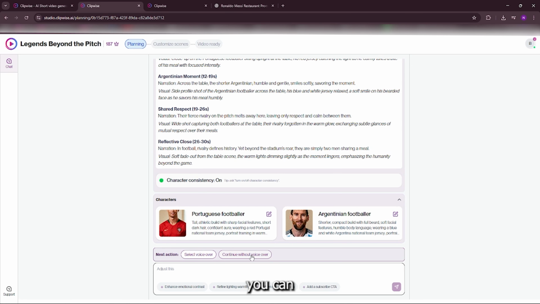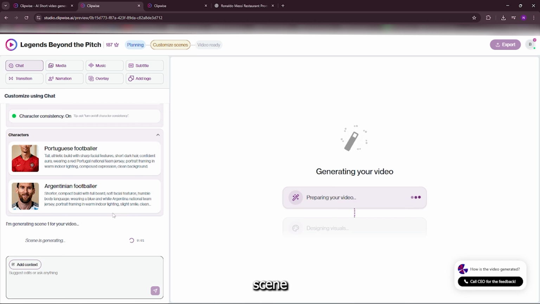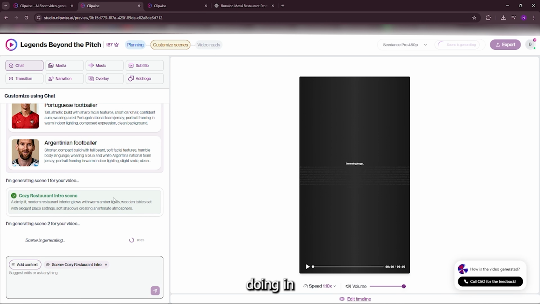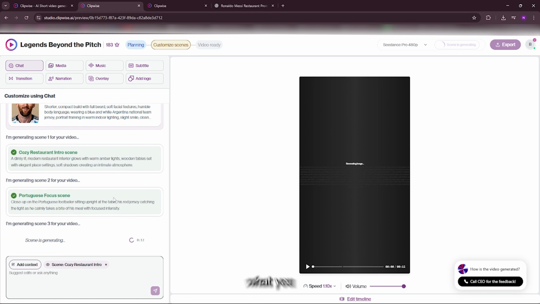At this stage, you can select a voiceover if you want, or background music. For this demo, I'll skip both and click Generate Scene. Now the video starts generating scene by scene, and in the chat, Clipwise tells you exactly what it's doing in real time. If you don't like any scene, you don't re-edit manually. You just click the scene, type what you want changed, and the AI edits it for you.